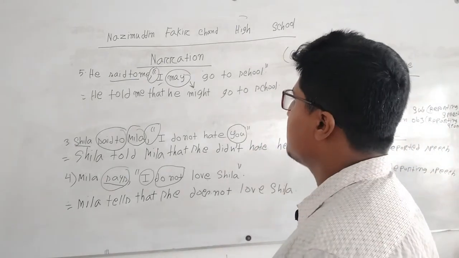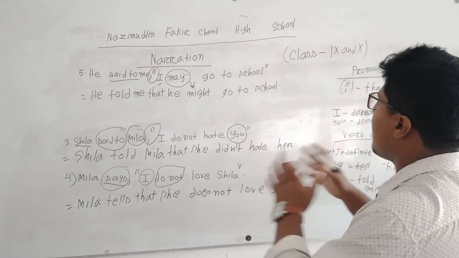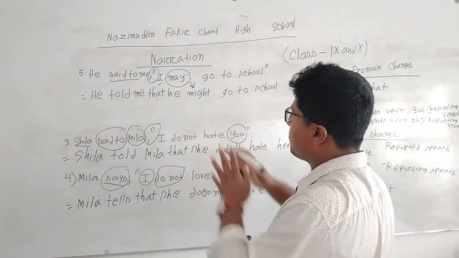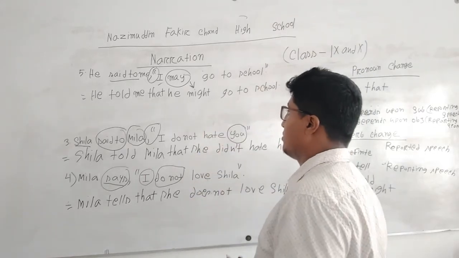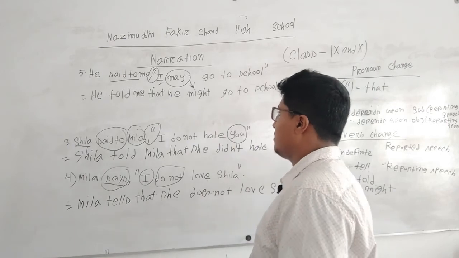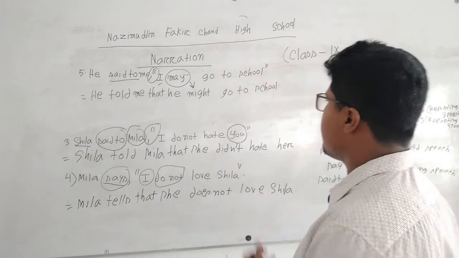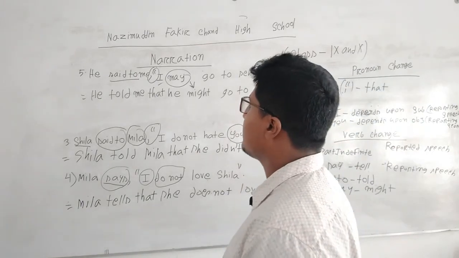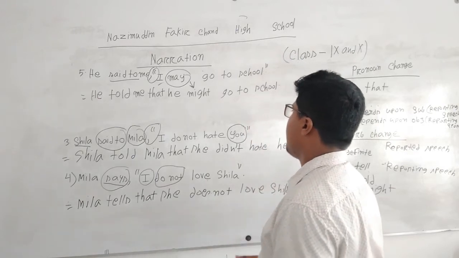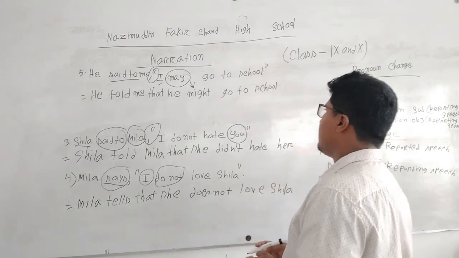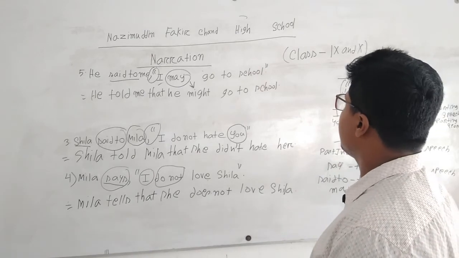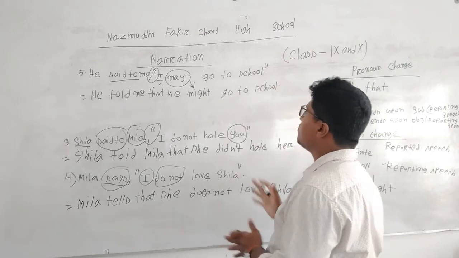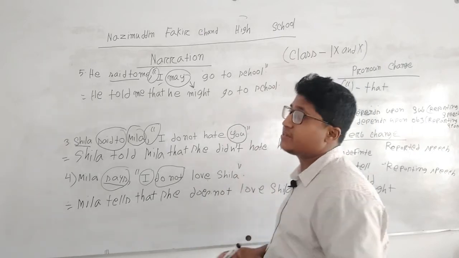This is the change. So he said to me, I may go to school. Its change will be that for he, we have he, and for said to, as we know, we have to write told, then after that me. The reported speech subject always depends upon the reporting speech subject, as here is he, we have to also write he. He told me that he, for may, we write might, go to school. There will be no change after may or might, as they are modal auxiliaries.